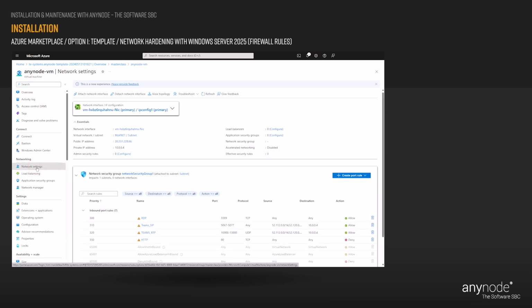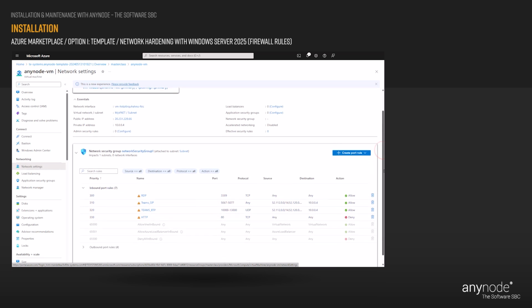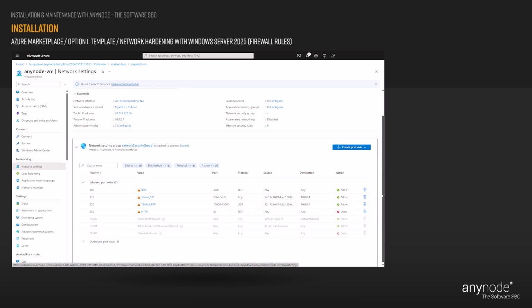In our example, this deployment comes with pre-configured inbound port rules for RDP, HTTP, and Microsoft Teams. It is recommended to prevent all unnecessary external access to the VM. If this is not possible, for example, if AnyNode is the only machine in the network, access to the AnyNode frontend should only be allowed from the configurator's IP address.